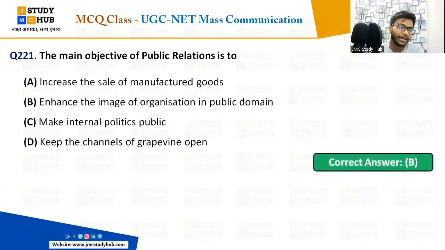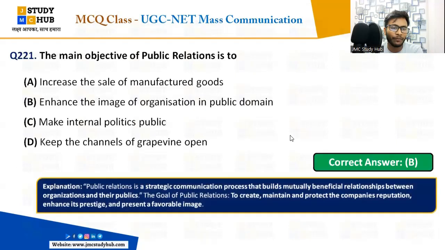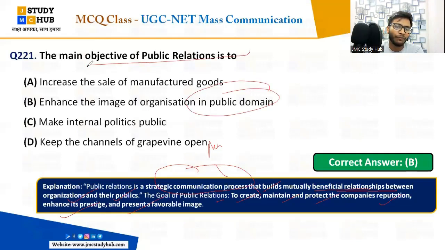Okay, so the right answer is to enhance the image of the organization in the public domain. This is the main motive or aim of public relations, right? Public relations is the strategic communication process that builds mutually beneficial relationships between an organization and its public. So the goal of public relations is to create, maintain and protect the company's reputation, enhance its prestige and present a favorable image. Mainly it builds the image of an organization in the public domain. This is the objective of public relations.